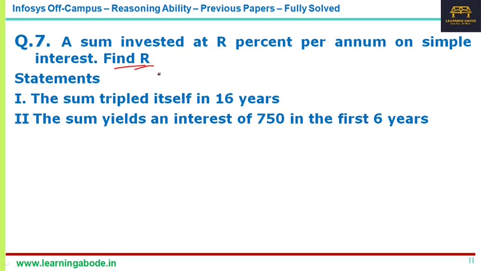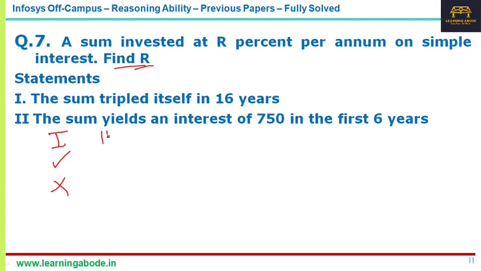What you have to do is just say whether the given data is sufficient or not sufficient to get the value of R. For that, first consider statement 1 alone, separately, and see whether it is sufficient or not sufficient.